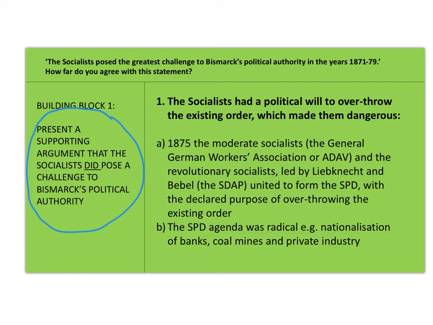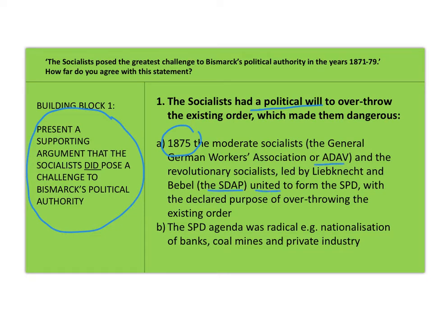The first one is that the socialists had a political will to overthrow the Second Reich, the empire, and that made them dangerous. Before 1875, there were 2 branches of the socialists, the ADAV and the SDAP.